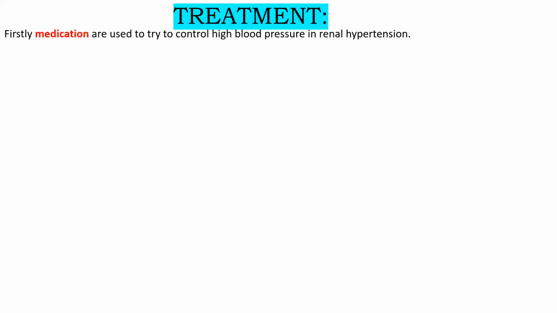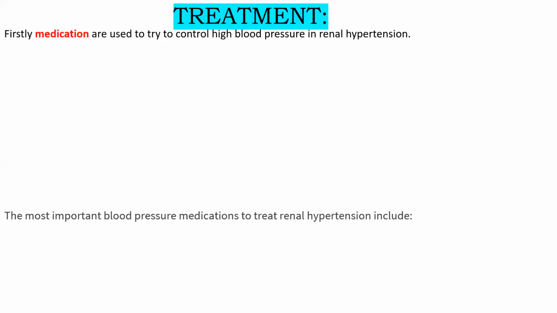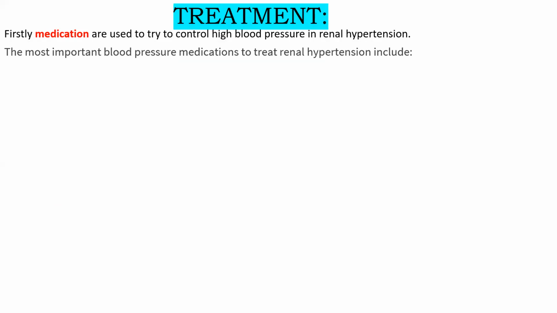The first medications used to try to control the high blood pressure in renal hypertension. There are lots and lots of treatments, but firstly we focus on medication. The most important blood pressure medication to treat renal hypertension includes ACE, that is angiotensin converting enzyme.